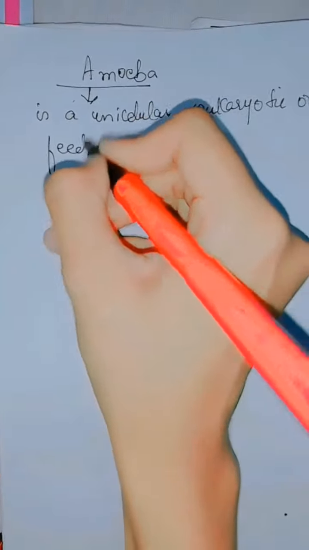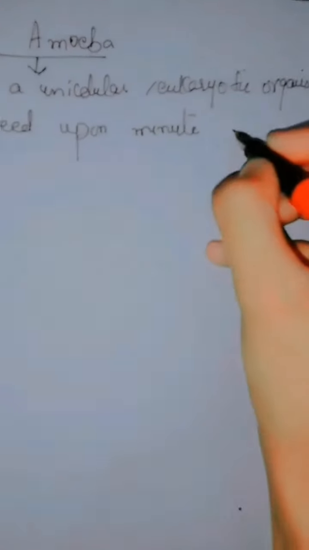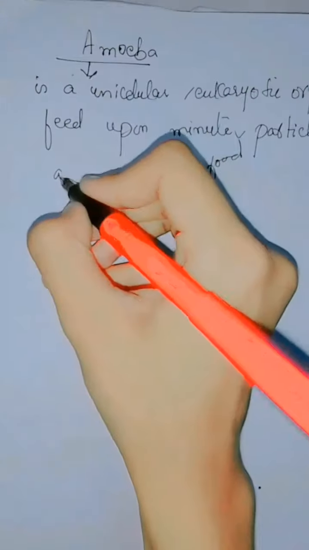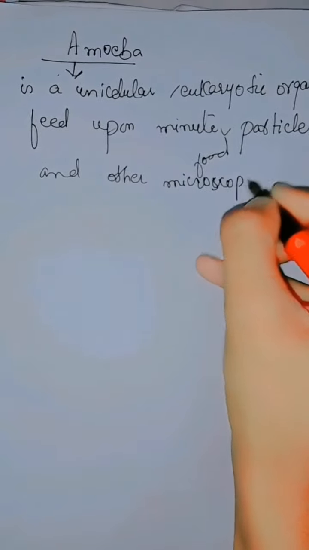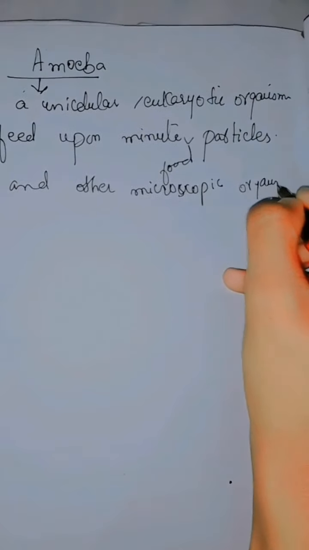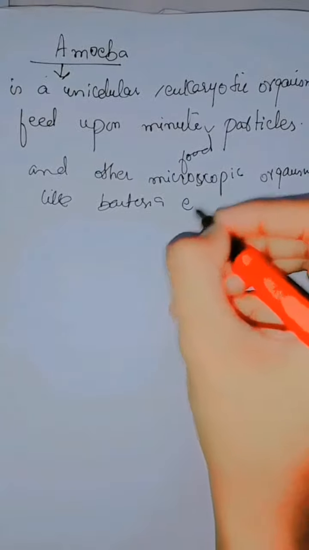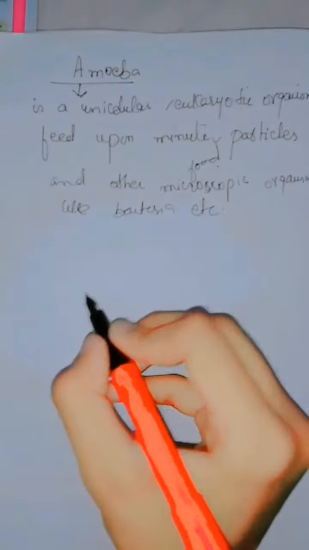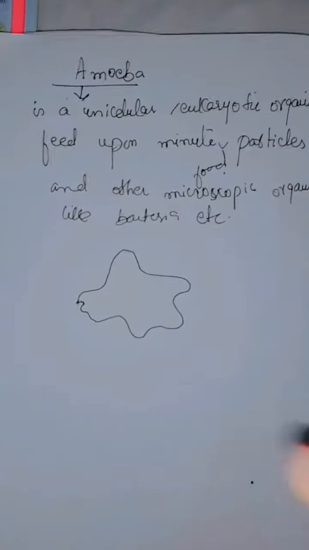They feed upon minute particles, that will be food particles and other microscopic organisms like bacteria, etc. So this is the structure of amoeba.